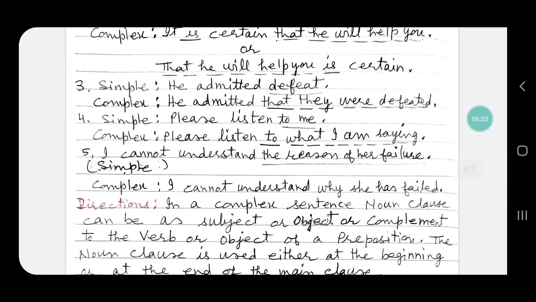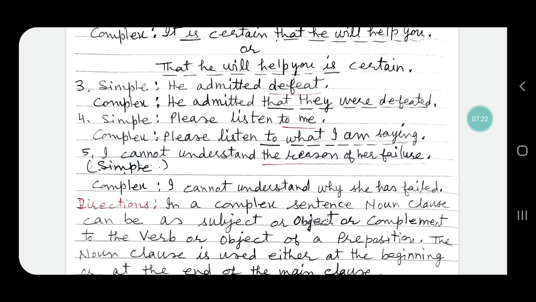Sentence number 3, he admitted defeat. Now defeat can be changed by using that. He admitted that they were defeated. That they were defeated is used at the place of object to the verb admitted, and so it is a noun clause.